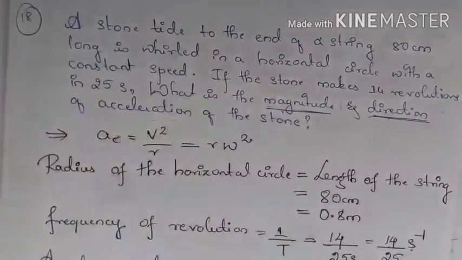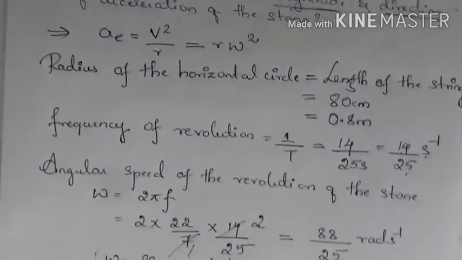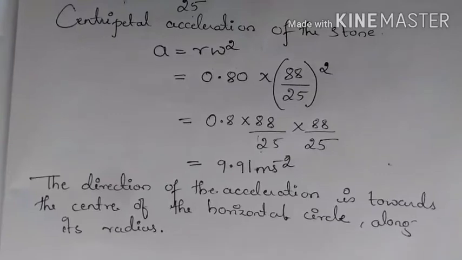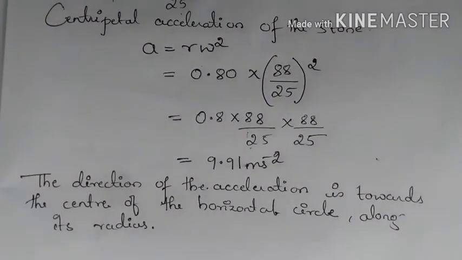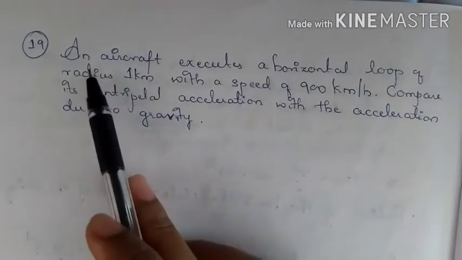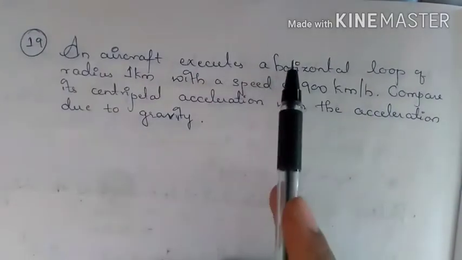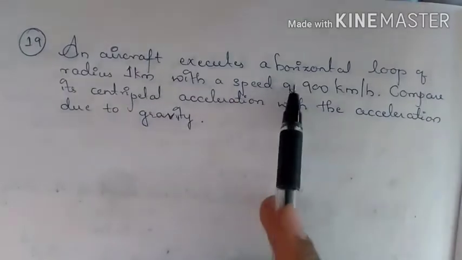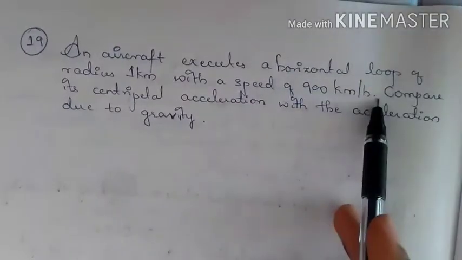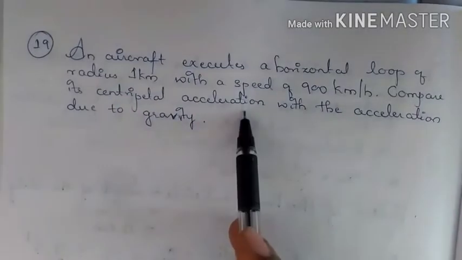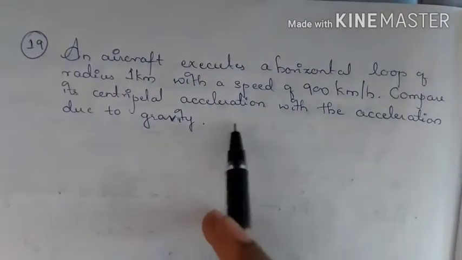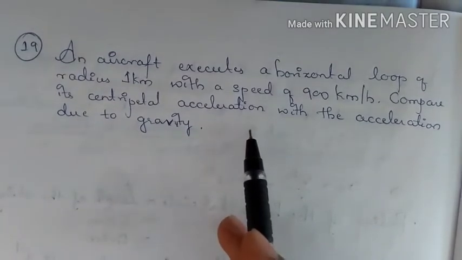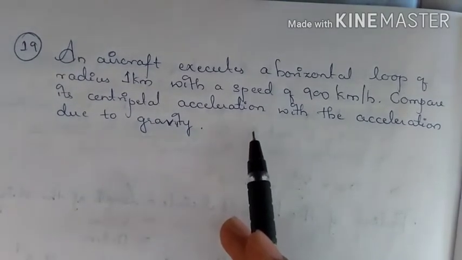So here we solved the 18th question. This is the complete solution for this. Now let us move to the next question, the 19th question. An aircraft executes a horizontal loop of radius 1 kilometer with a speed of 900 km per hour. Compare its centripetal acceleration with the acceleration due to gravity. So we have to compare a_c by g, where g is the acceleration due to gravity.